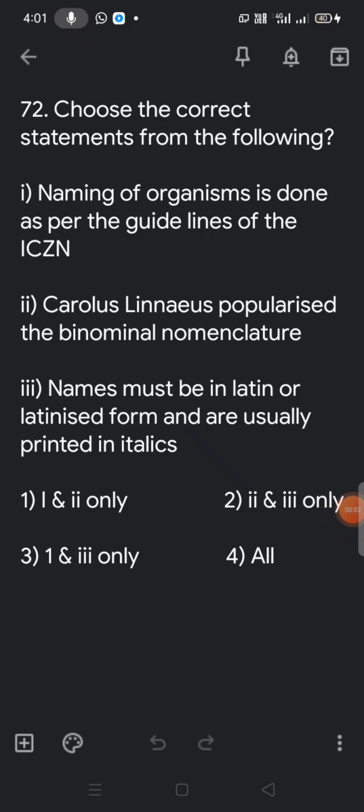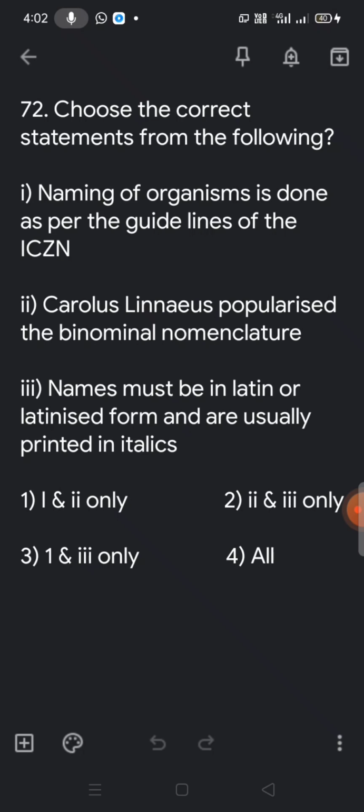Next question: choose the correct statements from the following. What is the first one? Naming of organisms is done as per the guidelines of the ICZN. What is the ICZN? International Code of Zoological Nomenclature. The next option is Carolus Linnaeus popularized the binomial nomenclature. We know that scientist Carolus Linnaeus popularized binomial nomenclature, which means two names, a genus name and a species name. And the third one: names must be in Latin or Latinized form and are usually printed in italics.